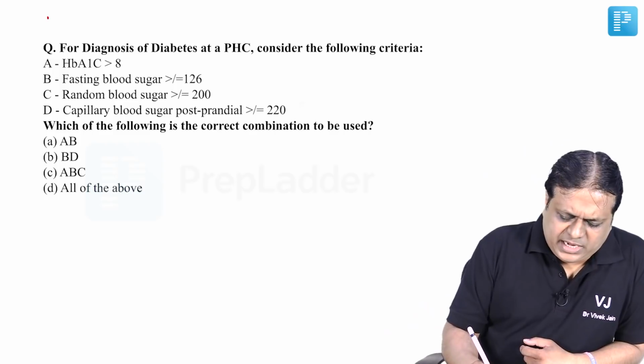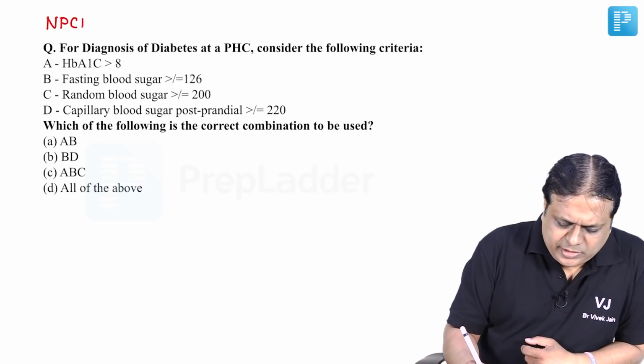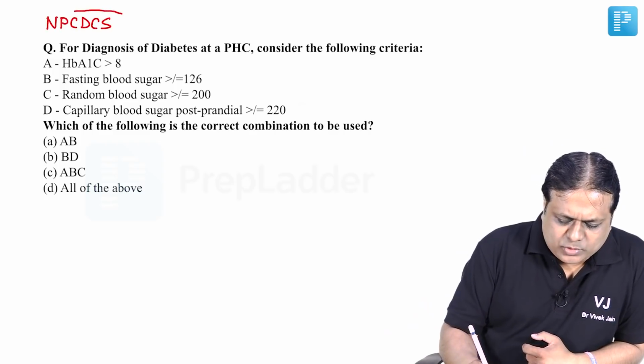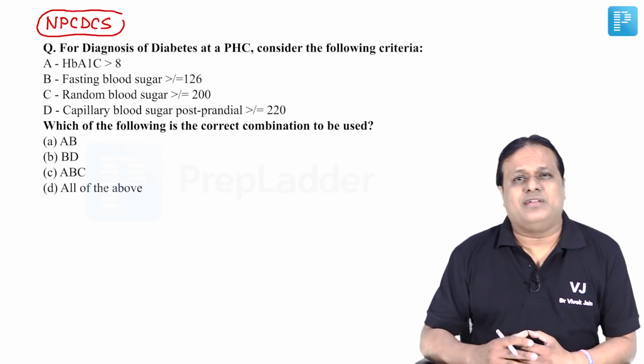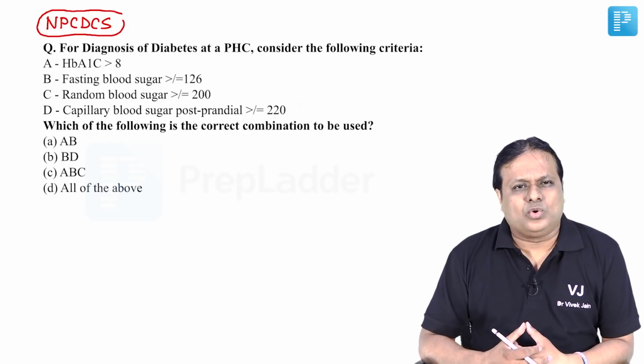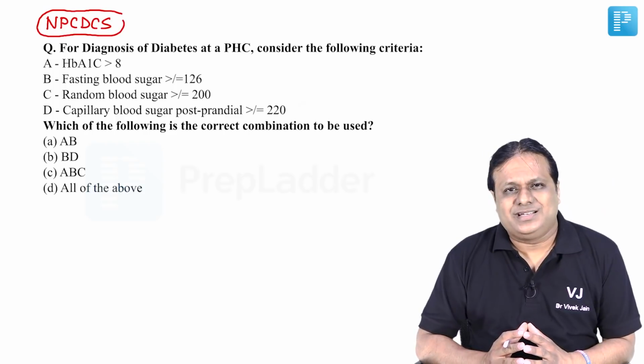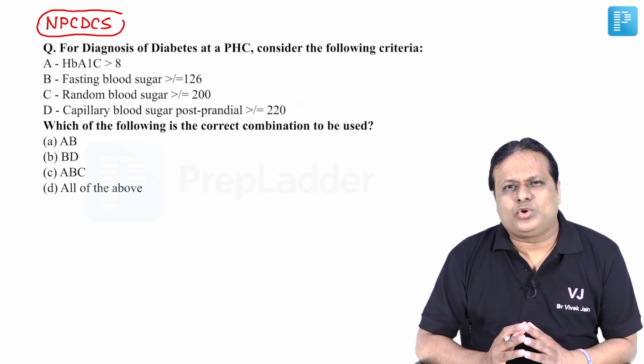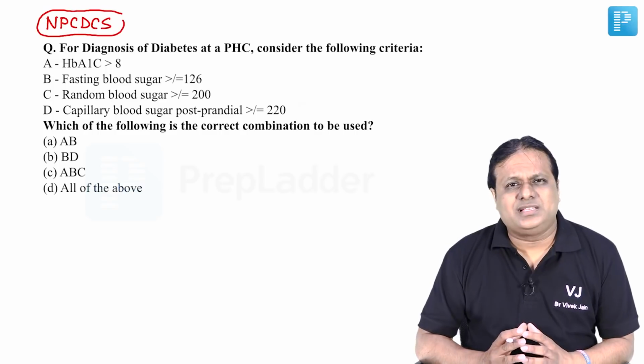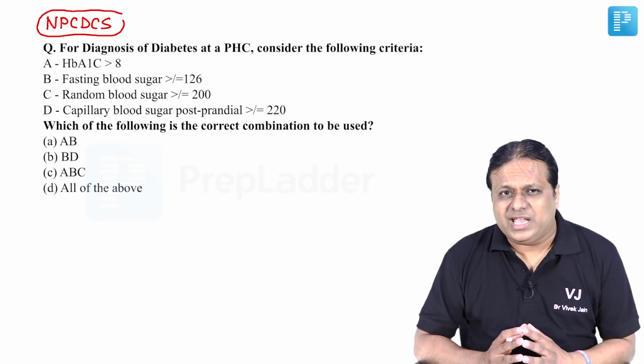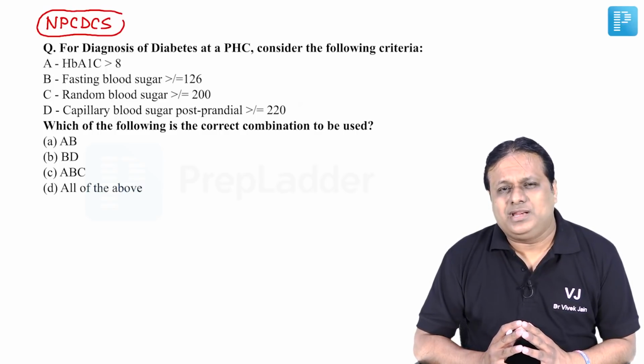If you look at the NPCDCS program, National Program for Prevention and Control of Cardiovascular Diseases, Diabetes, Cancer and Stroke. Under this, if you look at diabetes component, screening is recommended after the age of 30 years and we use random capillary blood sample.